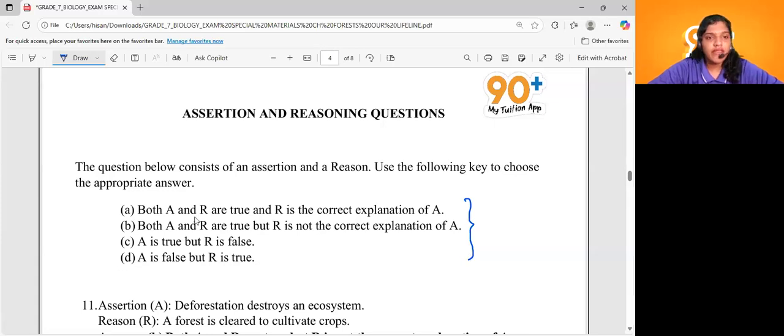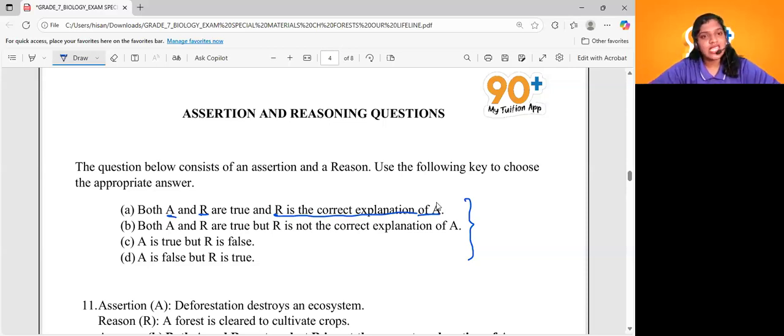Option A will be: both A and R are true and R is the correct explanation of A. When you are analyzing both these statements, the assertion is true, the reason is also true, and there is a connection between these two, like the reason is the correct reason for the particular assertion.